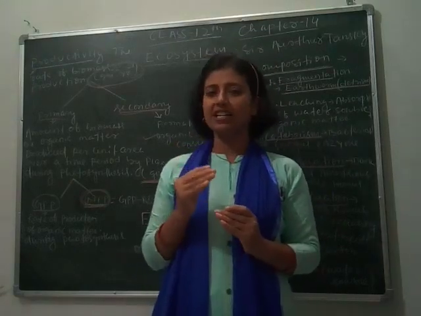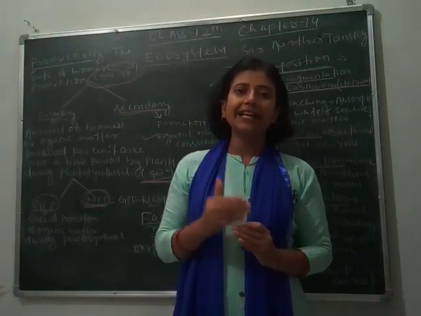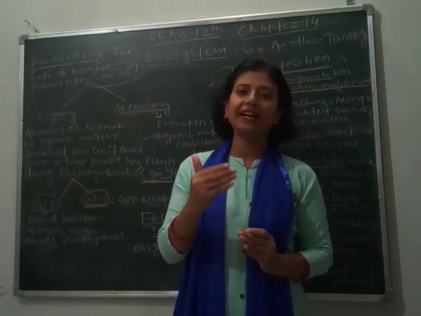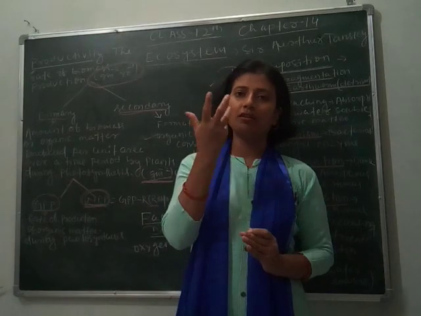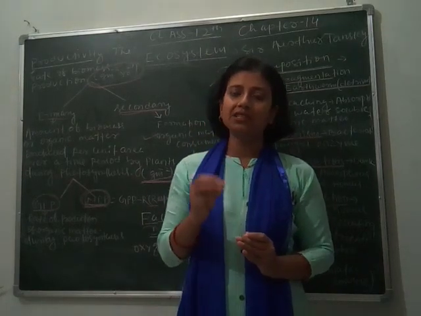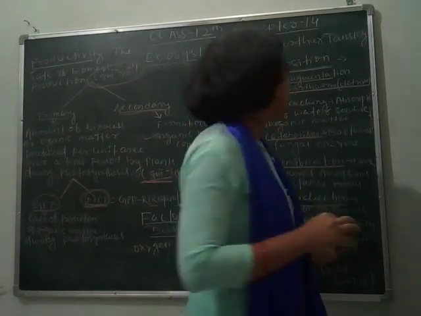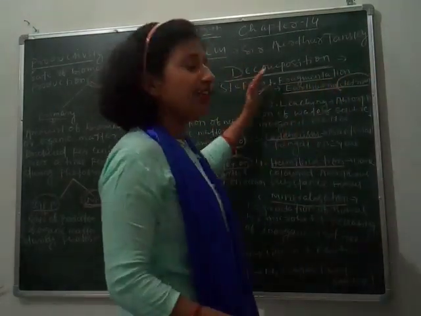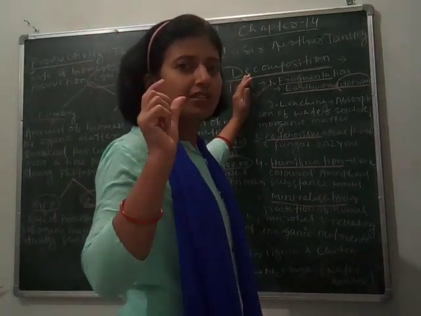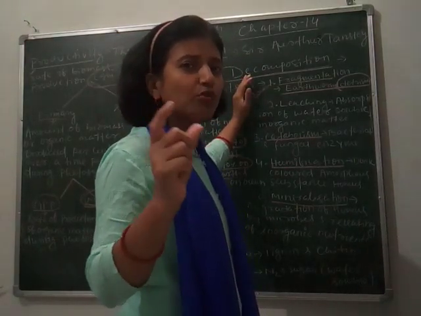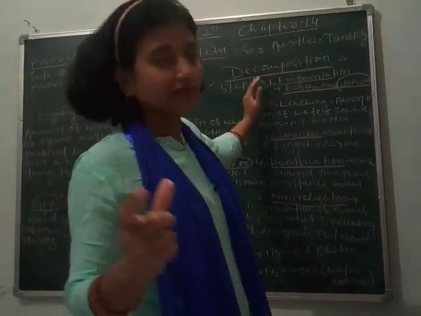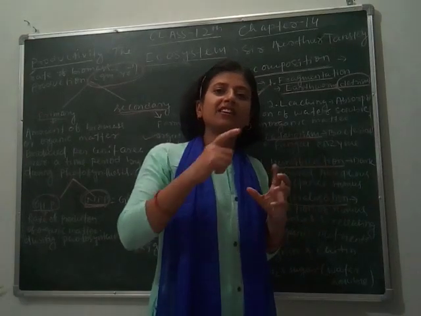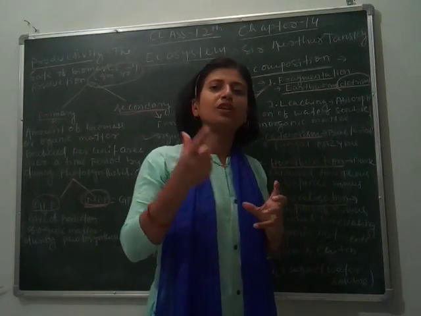Detritivores are those organisms that feed on dead and decaying organic materials like degraded leaves and parts of organisms. The earthworm is an example of a detritivore, and during fragmentation the earthworm converts the organic material into simpler forms, due to which other microorganisms can easily convert these organic materials to nutrients.